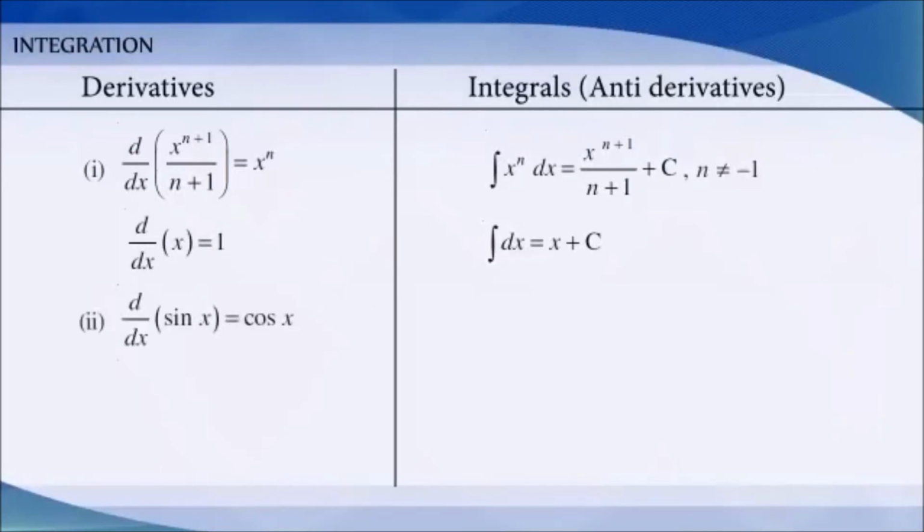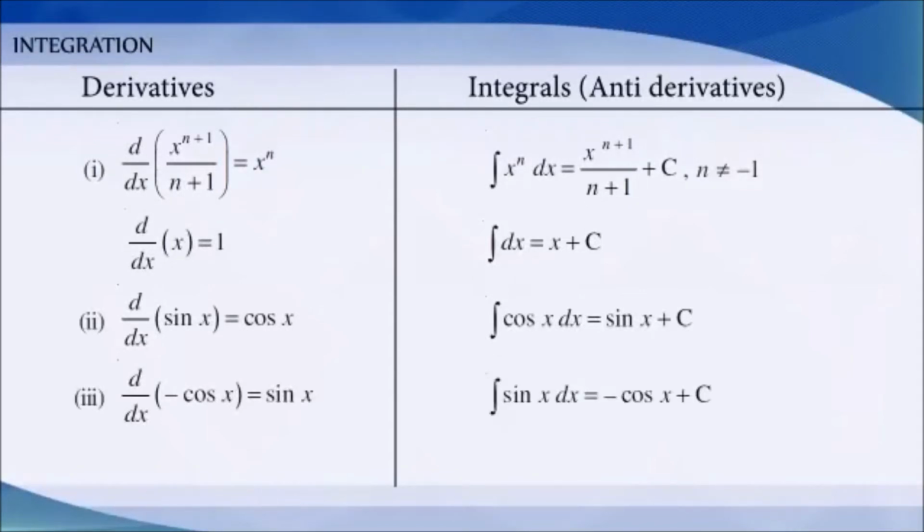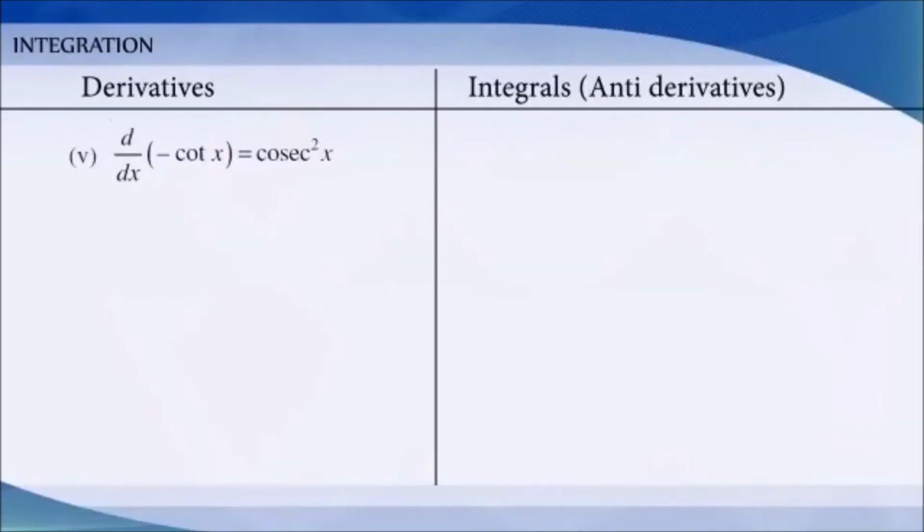Differentiation of sin x is equal to cos x implies integration of cos x dx is equal to sin x plus c. Differentiation of minus cos x is equal to sin x implies integration of sin x dx is equal to minus cos x plus c. Differentiation of tan x is equal to secant square x implies integration of secant square x dx is equal to tan x plus c. Differentiation of minus cot x is equal to cosecant square x implies integration of cosecant square x is equal to minus cot x plus c.